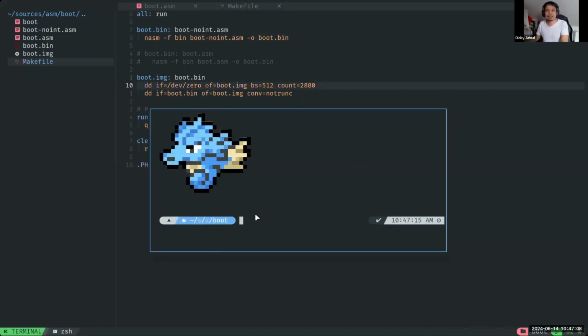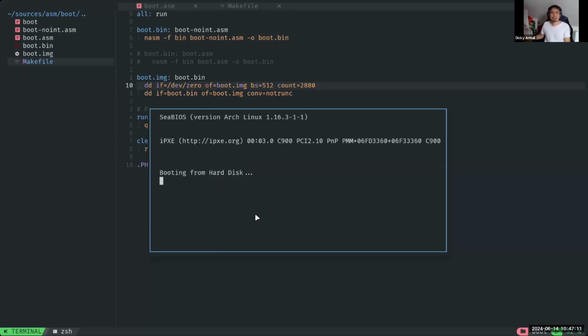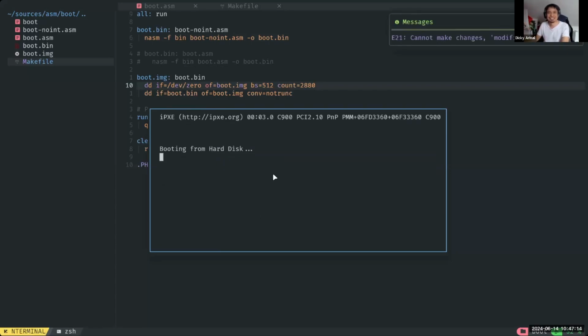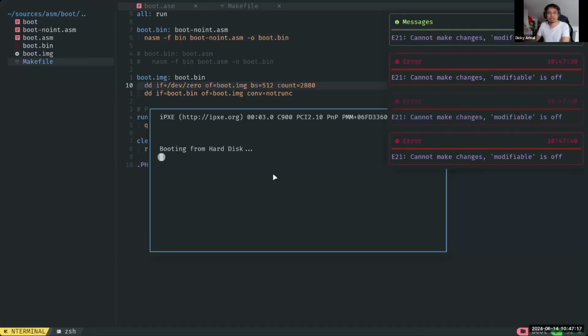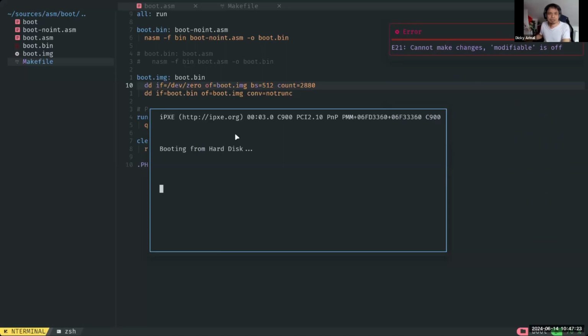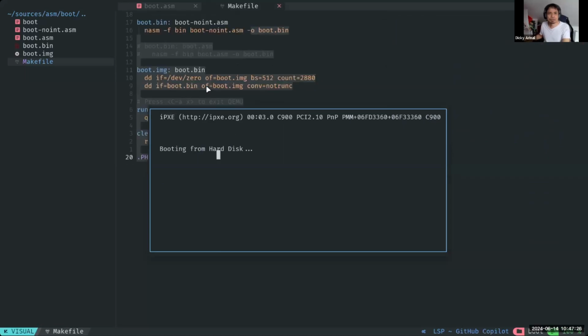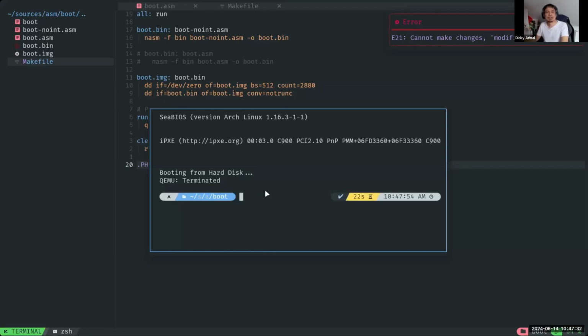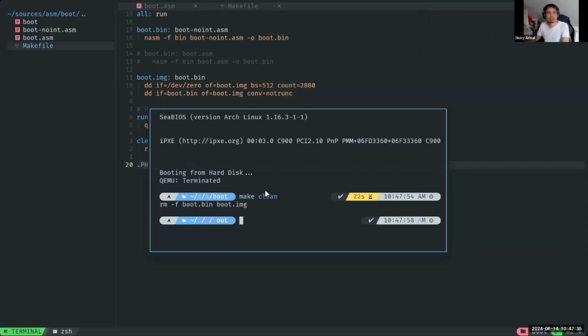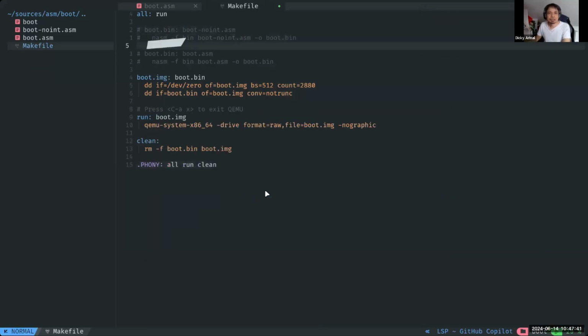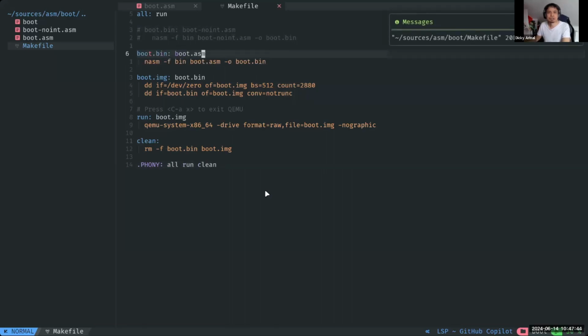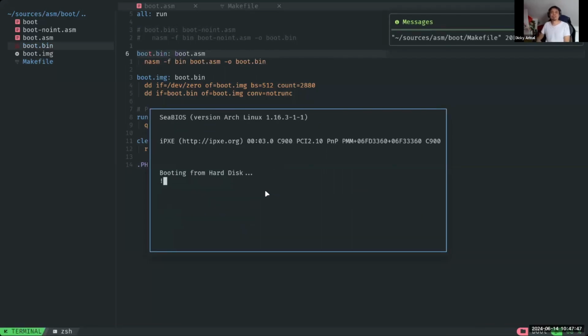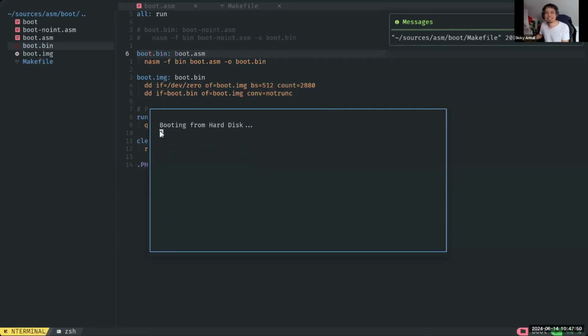Let's try it. Make, okay, and nothing happened. Why is it not happening? I want to remove it. Maybe I want to clean again. Okay, I know why. I need to change this. Now I will make again. Okay, so now the exclamation mark is printed.